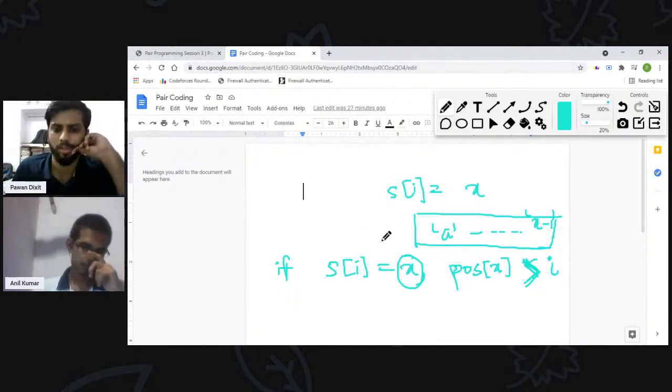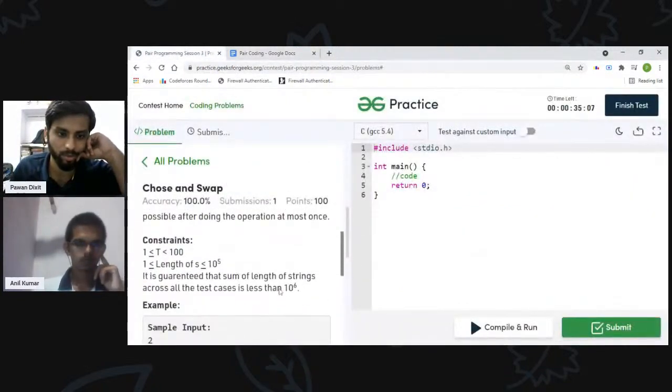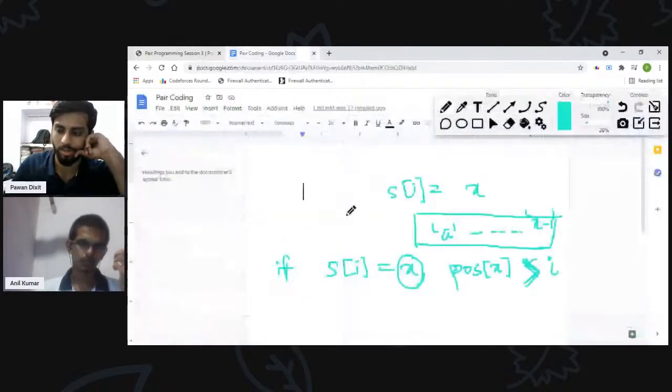Yeah, it will work in, I guess, n into 26 at worst case. So we also have to look at the time complexity. Let us see the constraints first. So the sum of test cases is 1e6, sum of all n is 1e7 around. It will work, I guess.